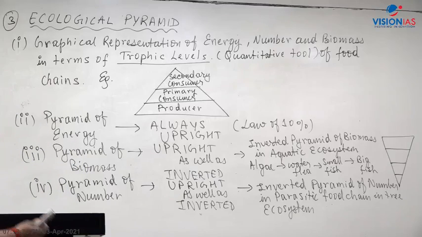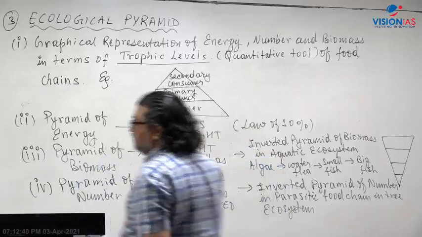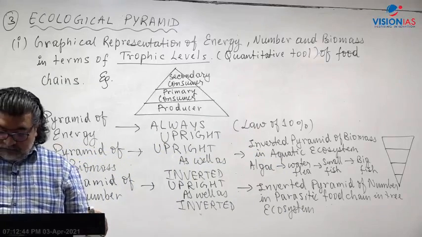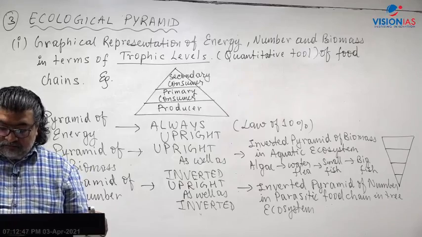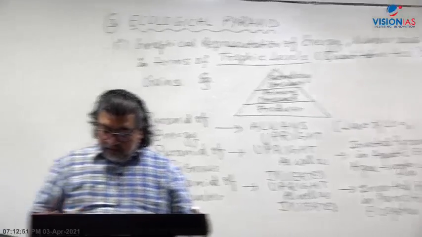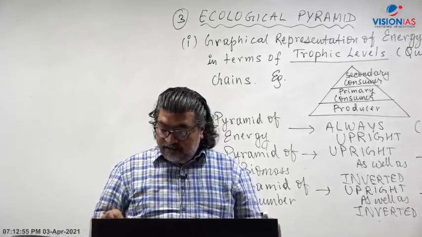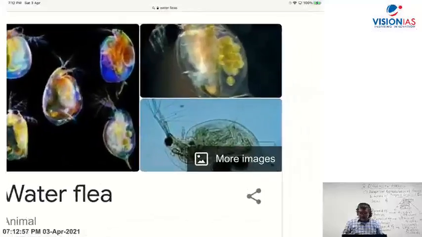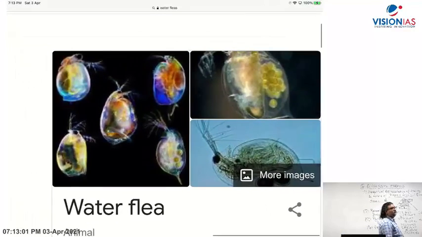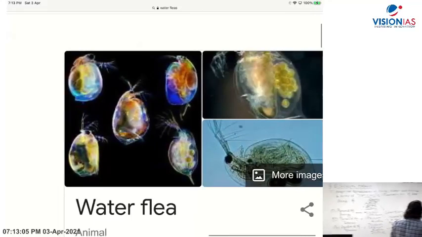Water flea is basically a small kind of insect. I'll show you the water flea. What is a water flea? You can see here. They're a small type of insect found in water bodies, like Daphnia and all this. This is how it looks. Right?